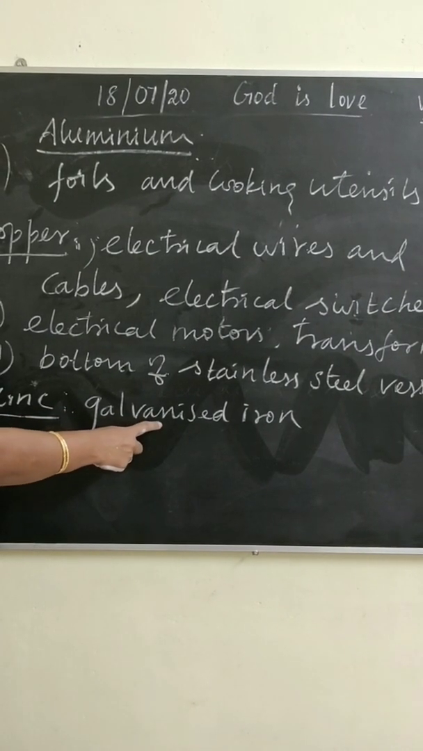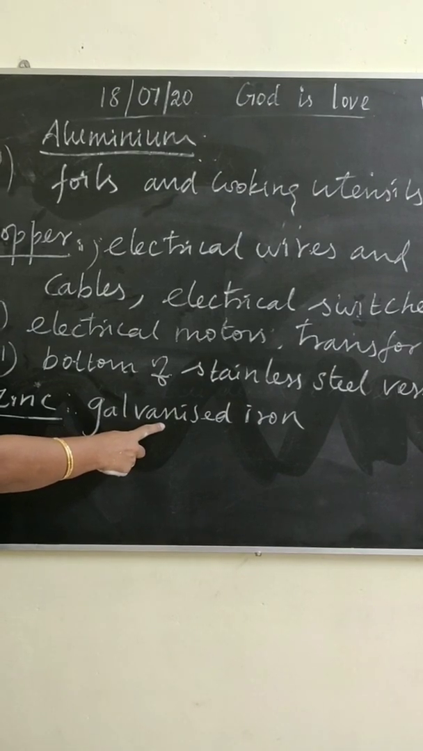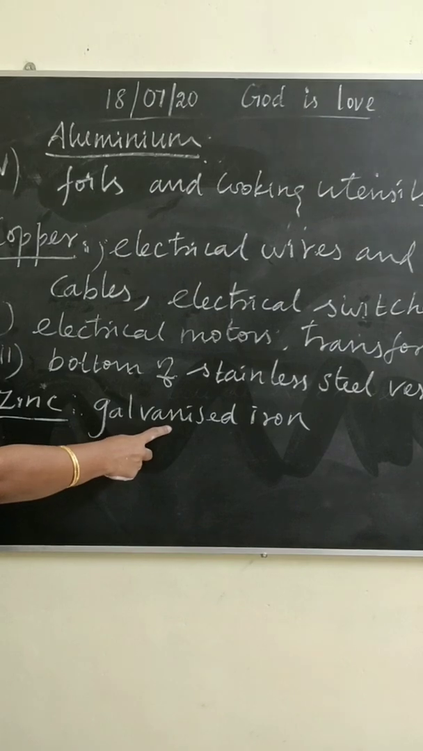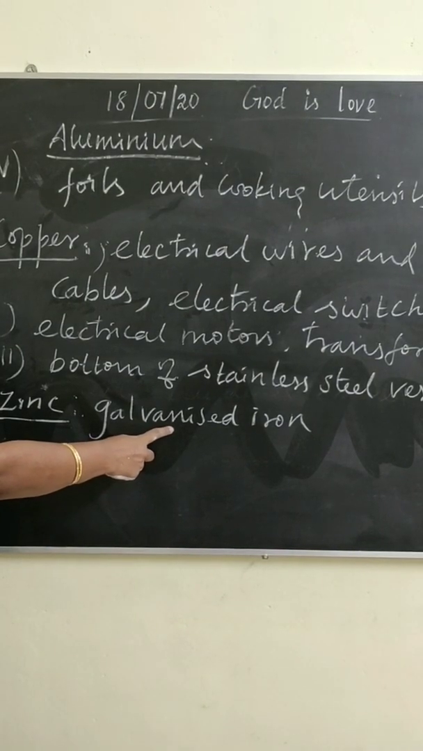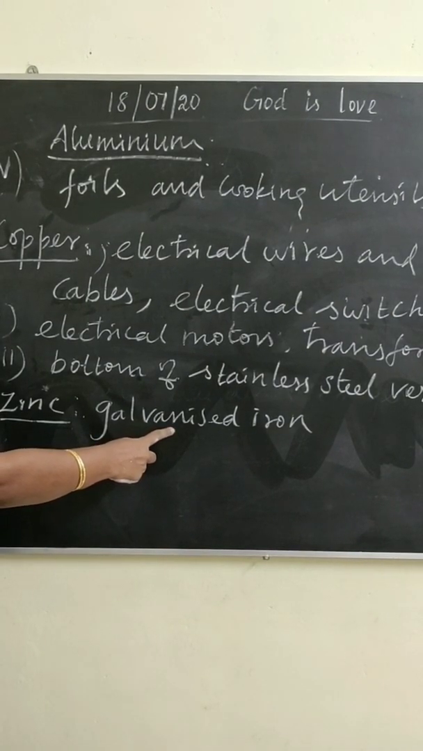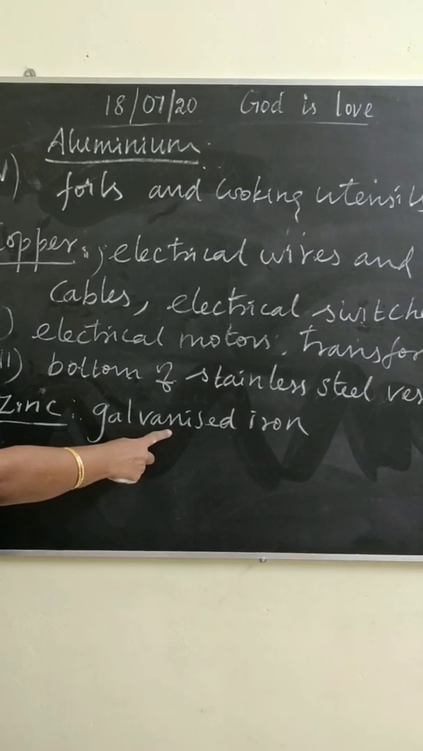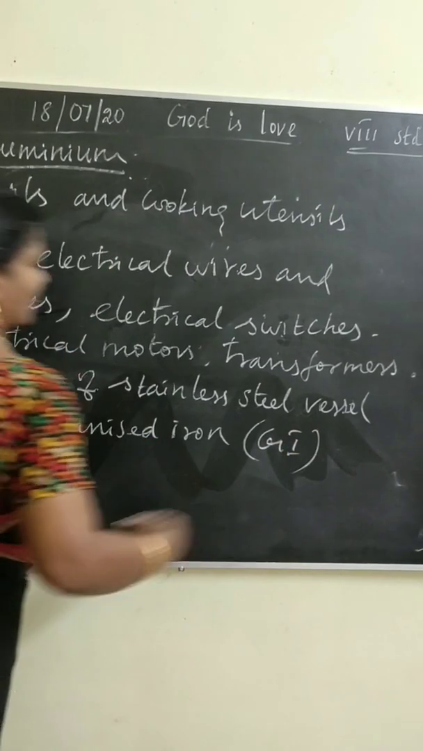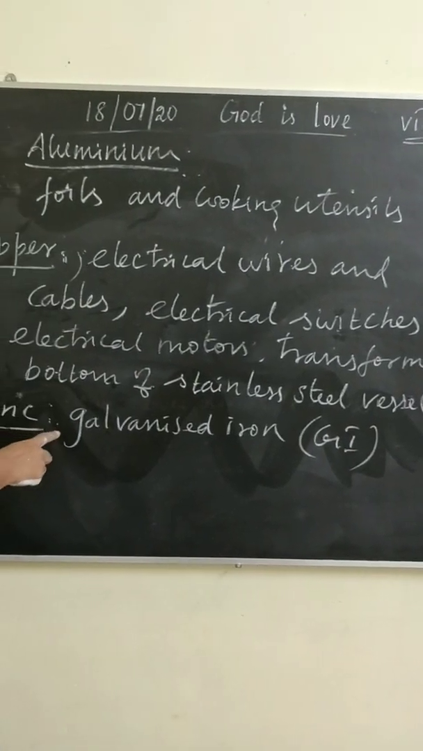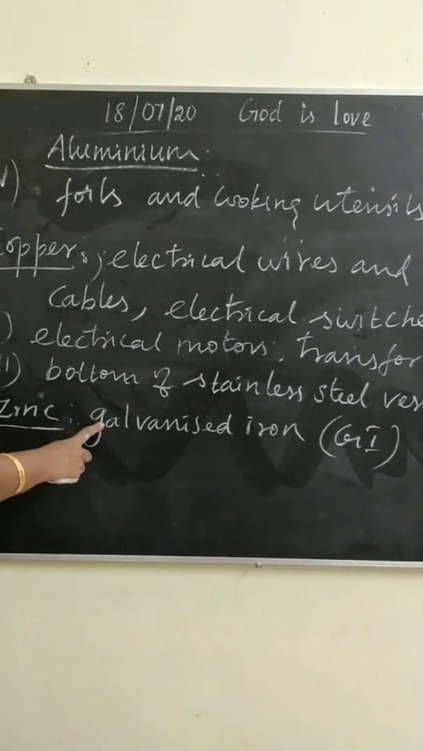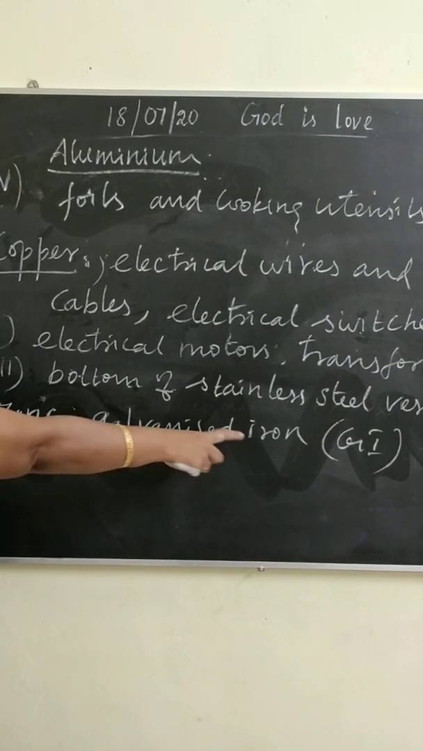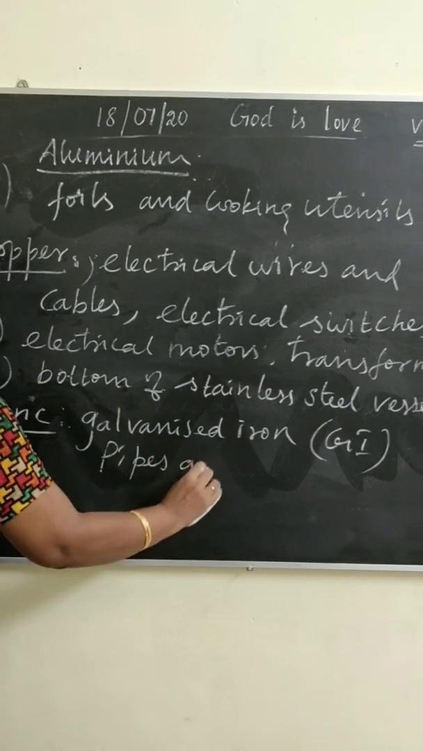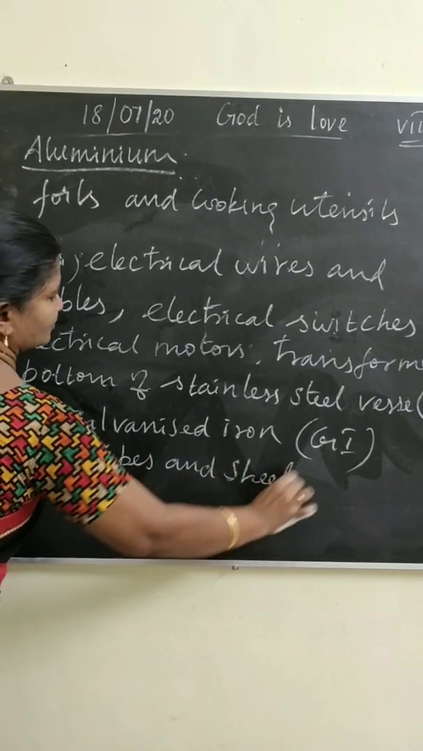What is galvanized iron? Zinc is deposited on the iron surface to prevent it from rusting. Galvanized iron, GI. Again listen children, zinc is used to make corrosion resistant galvanized iron, GI pipes and sheets.